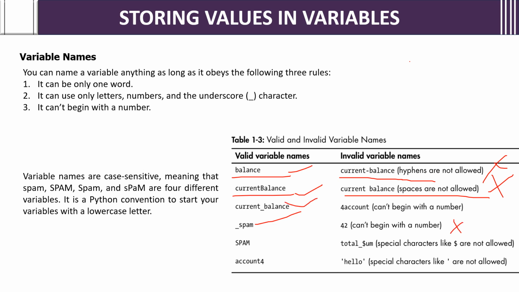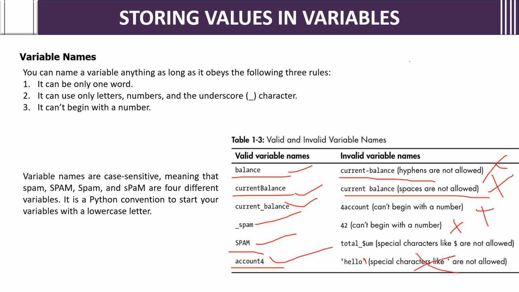Then current_balance, it is correct. 4account, it can't start with a number. Then spam, this is okay, allowed. Total_$um, no, special characters not allowed. Then account4, it is allowed. 'hello', special characters like even single quotes are not allowed for variables. Without single quotes, if they have given only hello, it is correct. If these single quotes are present, these are special characters, so it is not allowed.